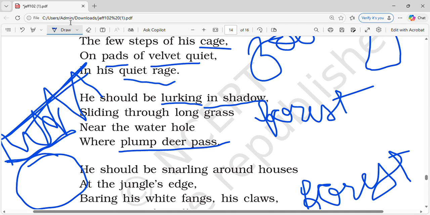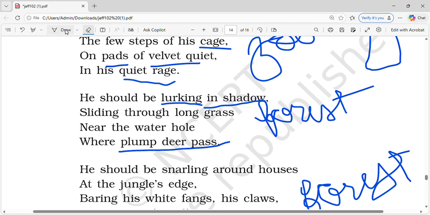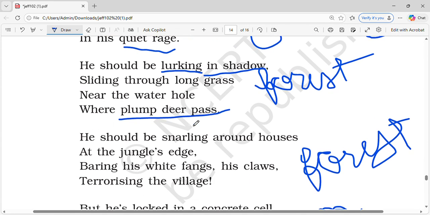Okay, तो let me just tell you this again. He should be lurking in the shadow मतलब होता है he is walking quietly, secretively in the shadow, sliding through the long grass. He is passing through the long grass. Near the water hole there is a plump deer or a fleshy deer that usually passes, and he is trying to hunt for it.